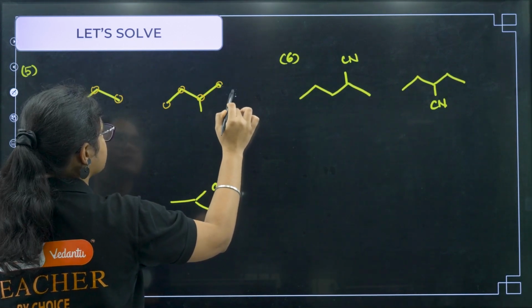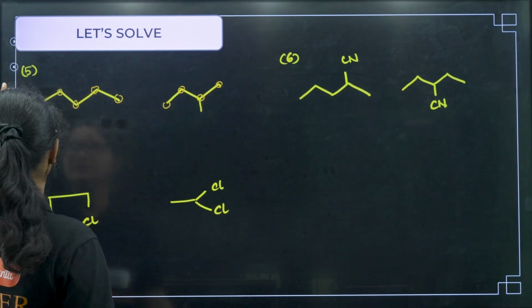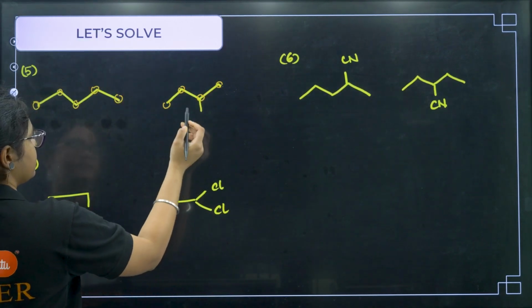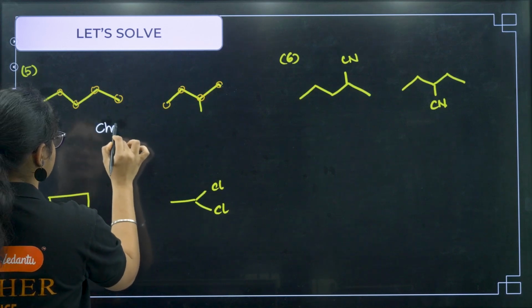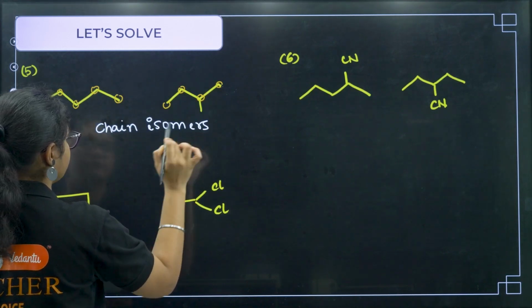So this question is like this. You can see here 5 carbon chains are there, here 4 carbon chains are there, right? So that means this one will be what? Chain isomerism. Why? Because the number of carbons in the parent chain is different.